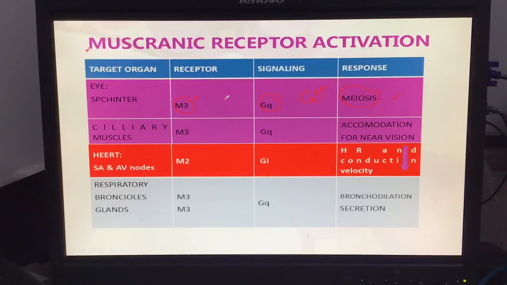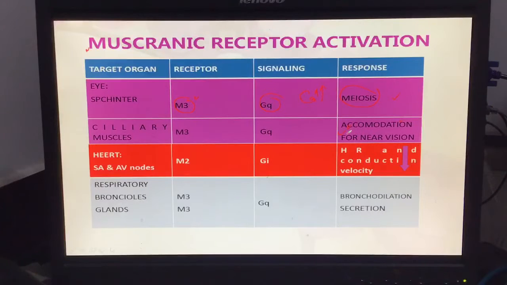parasympathetic stimulating drugs. In the ciliary muscle, accommodation for near vision is a function of the parasympathetic system. Accommodation for far vision is a function of the sympathetic system. Now the parasympathetic stimulating drugs improve near vision, but they can interfere with far vision.